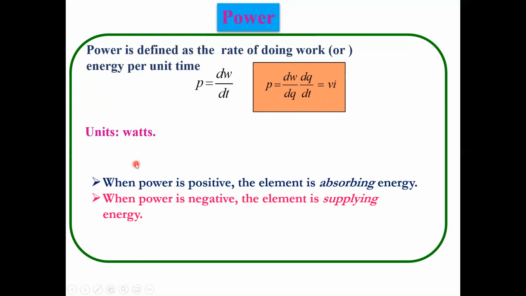We have two more powers also: reactive power and apparent power. All this, the power triangle, we can discuss further. And remember these 2 points. When power is positive, the element is absorbing energy. When power is negative, the element is supplying energy. Absorption and supplying are different. Try to remember: power becoming negative means the element supplies energy to the other elements. When power is positive, the element is absorbing energy. These are the two crucial parts in problems.